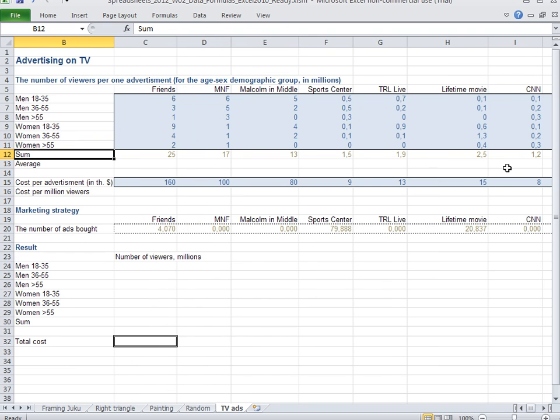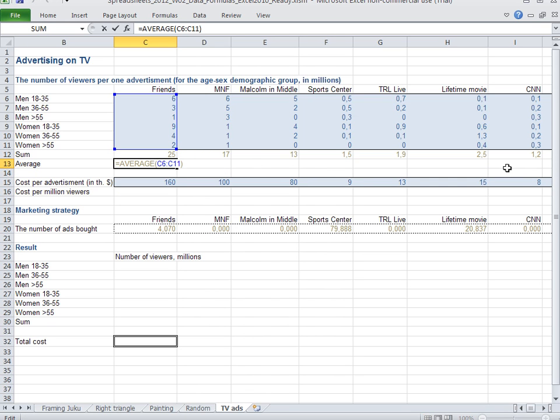Okay, let's remember that. Next thing, we don't want to know only the sum of all the viewers. We want to know also, let's say, the average. Let's write equals, and average is actually quite intuitive in Excel. It is equals average parentheses, and now the block for Friends viewers.